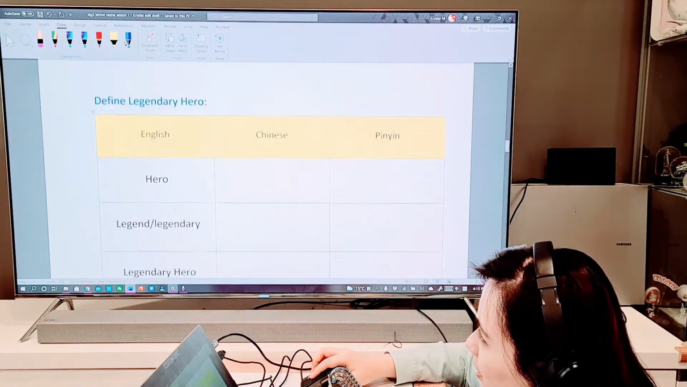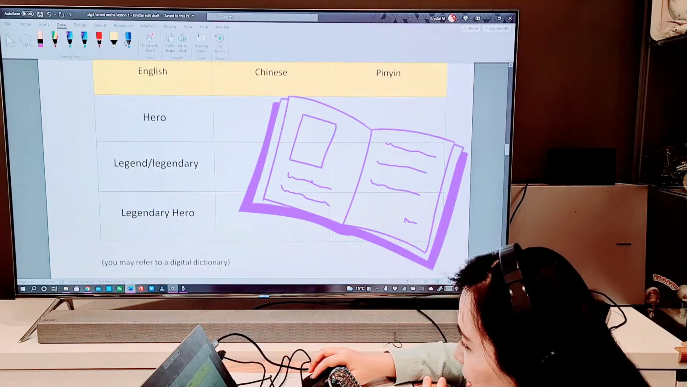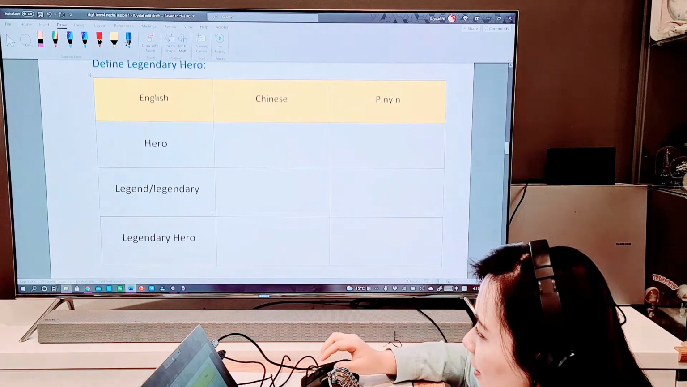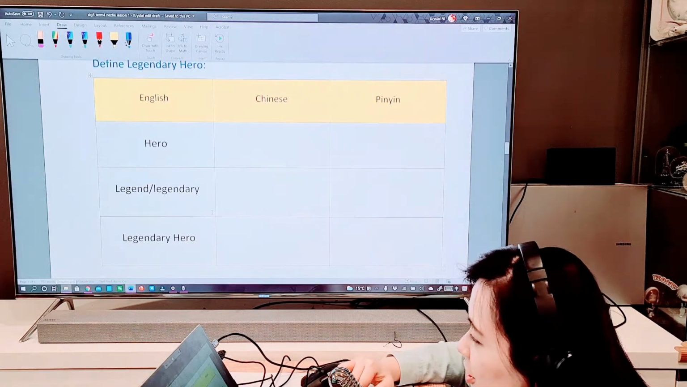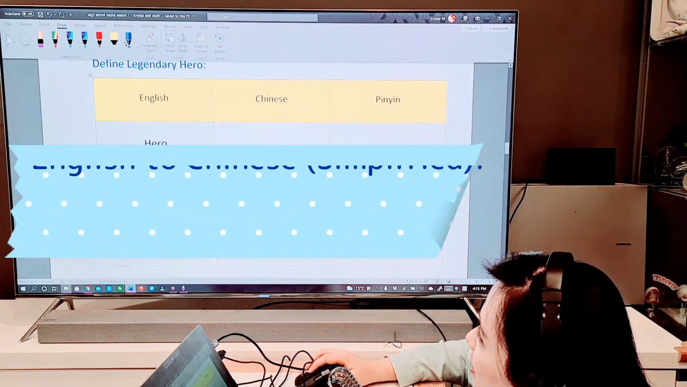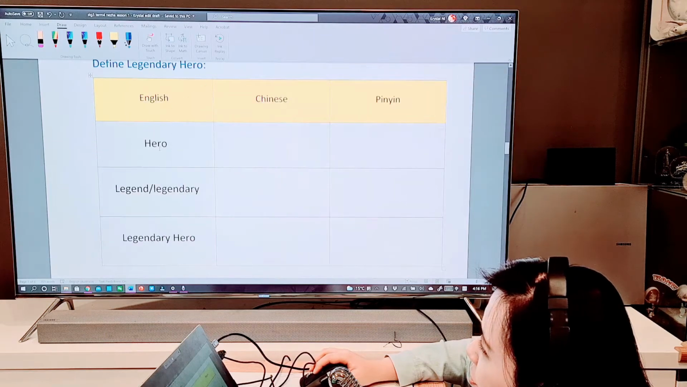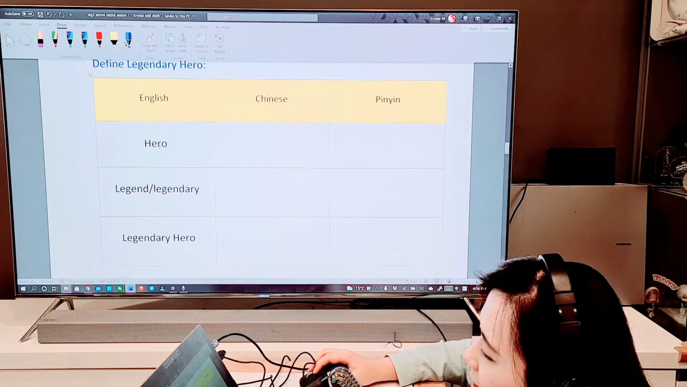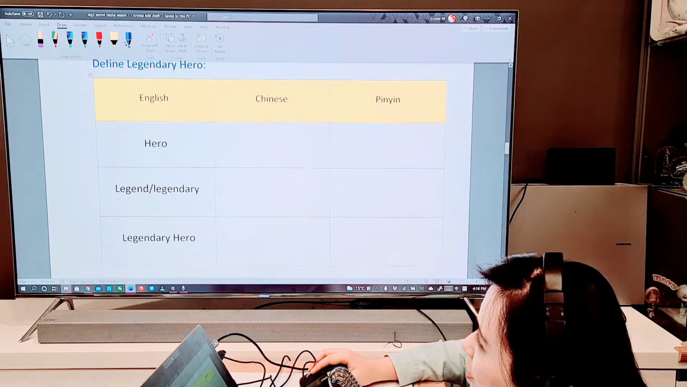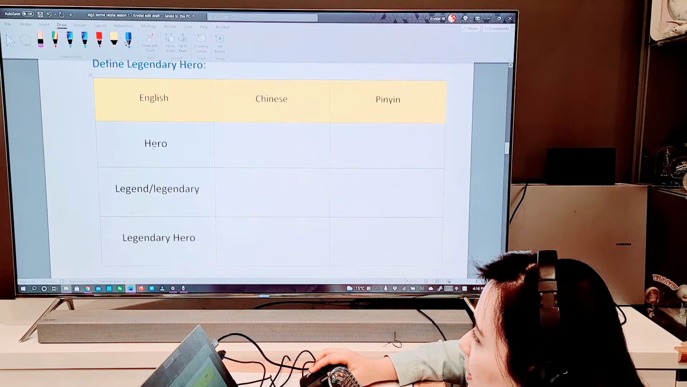Keep going down. Now this one, we will need our digital dictionary. So what you can do is you can go to Google, find the Chinese English dictionary. Then what you need to do is find out the Chinese characters and the pinyin for each one of these words. They are not in our vocabulary list on the first page. They are the ones that you need to research. The first one is heroes.